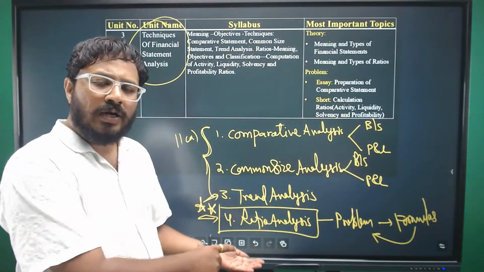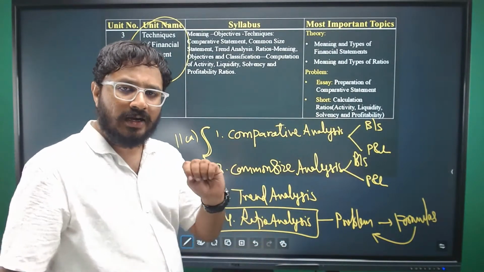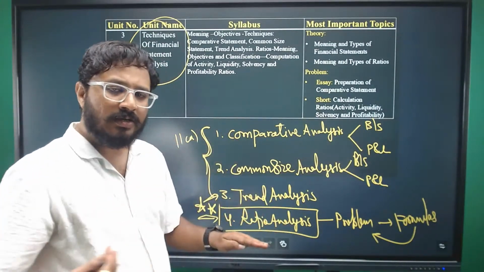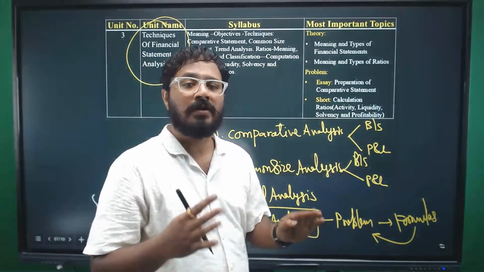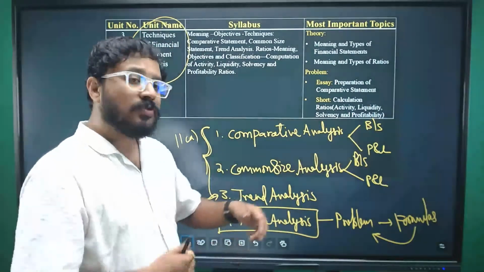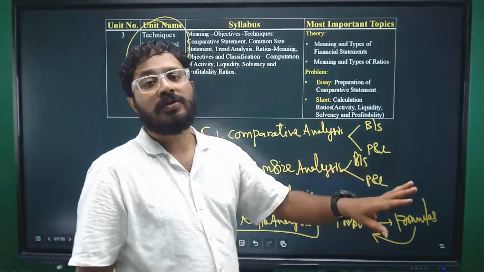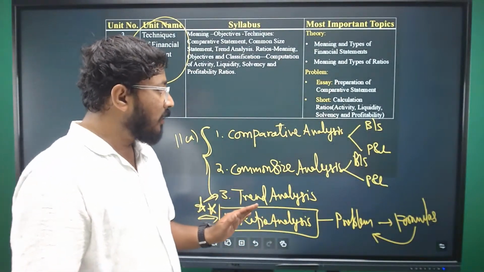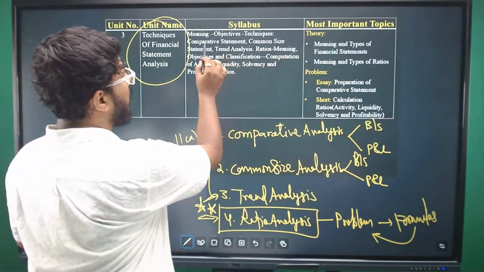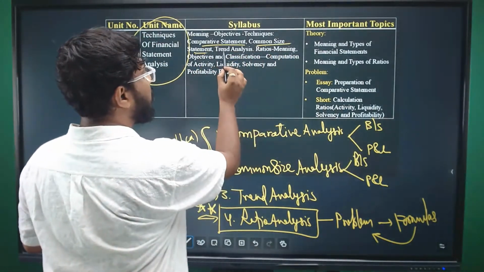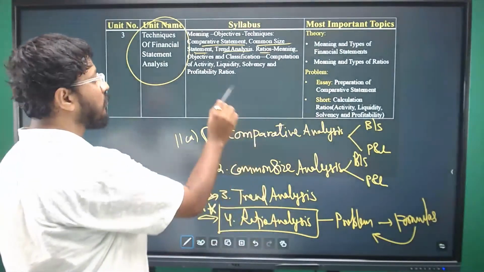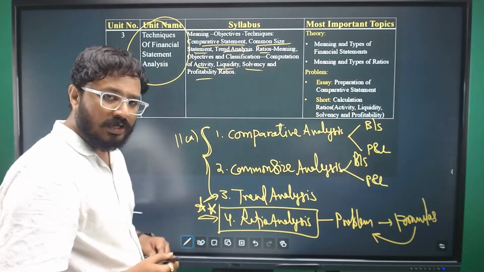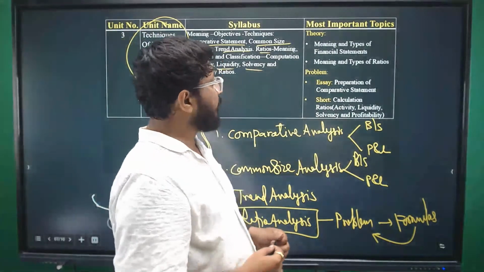Memorize the formulas. Around 20 formulas are there, okay, in 4 categories. Write down the formulas, revise, rewrite, okay, you will definitely easily memorize it. And solve problems, you'll understand how easily you can solve the problems based on ratio analysis, right? See, the topics we have here: comparative statements, common size statements, trend analysis, and ratios. Okay, in these ratios also you have activity ratios, liquidity ratios, solvency ratios, and profitability ratios, right?